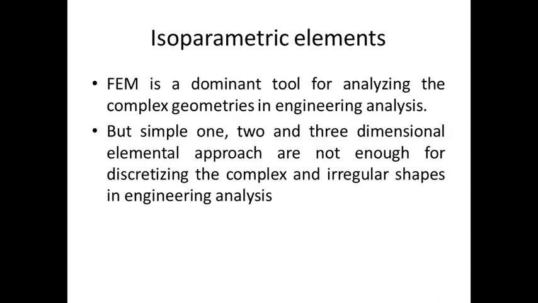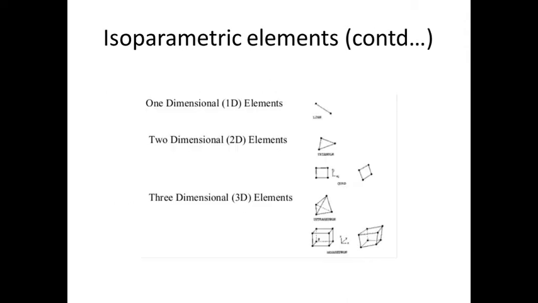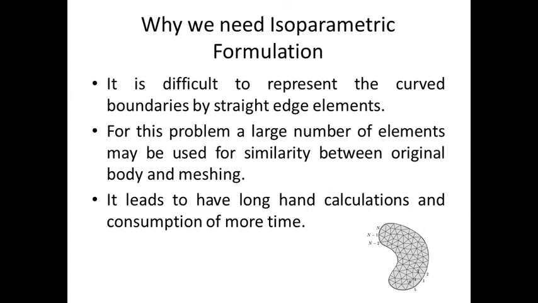Okay, then isoparametric. What is the use of the isoparametric element? FEM is a dominant tool for analyzing complex geometries in engineering analysis. But simple 1, 2 and 3 dimensional element approaches are not enough for discretizing complex and irregular shapes in engineering analysis. So we utilize isoparametric elements for subdividing into smaller elements on curvilinear portions. Here, one-dimensional, two-dimensional and three-dimensional elements are also available with the isoparametric elements.